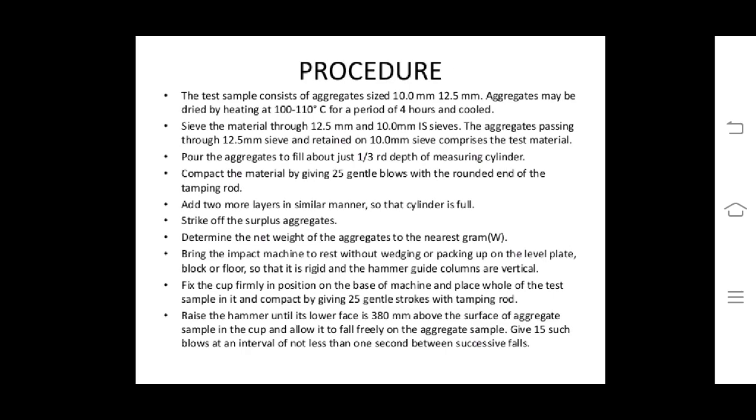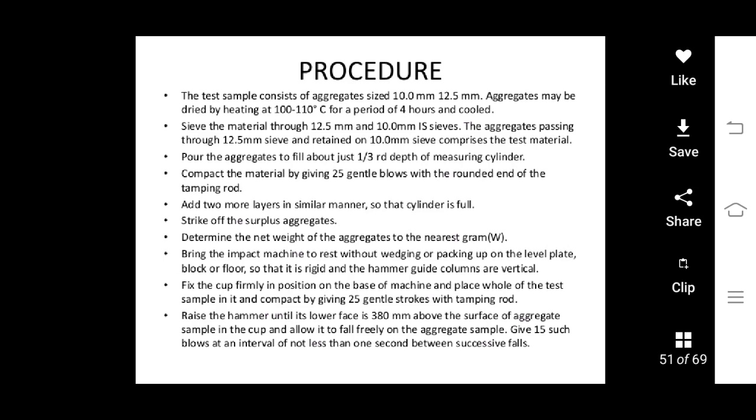Procedure. The test sample consists of aggregate size 10 mm to 12.5 mm. Aggregates may be dried by heating at 100 to 110 degrees centigrade for a period of 4 hours and cooled. Sieve the material through 12.5 mm and 10 mm IS sieve. The aggregates passing through 12.5 mm sieve and retained on 10 mm sieve comprise the test material.